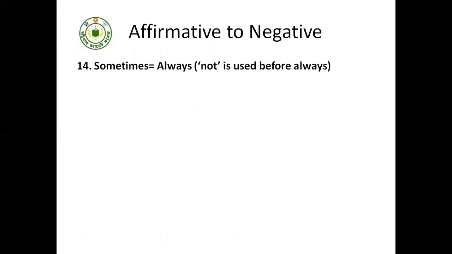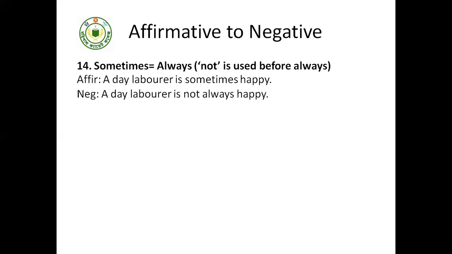Sometimes, if in the affirmative sentence there is sometimes, we will use always and not will be used before always. A day laborer is sometimes happy. So here there is the word sometimes. It will be changed into always and not form will also be used. So the answer is a day laborer is not always happy.